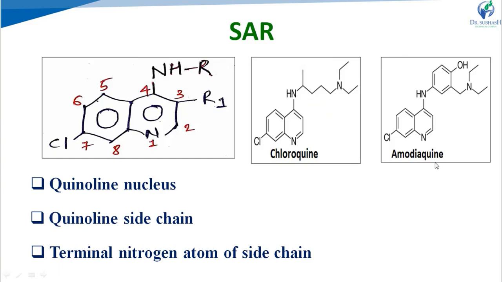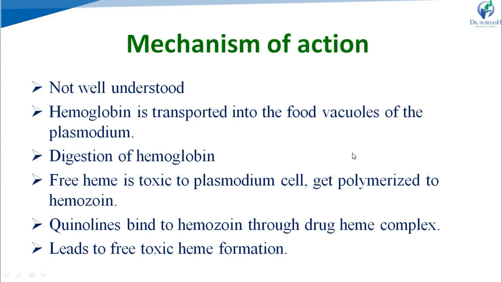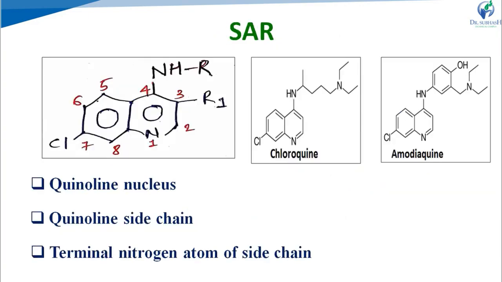For example, amodiaquine. See, in amodiaquine structure, inside chain aromatic ring is present, right? So amodiaquine has less toxicity and less activity as compared to the chloroquine. If we see structure of chloroquine, there is inside chain one chiral center is present.